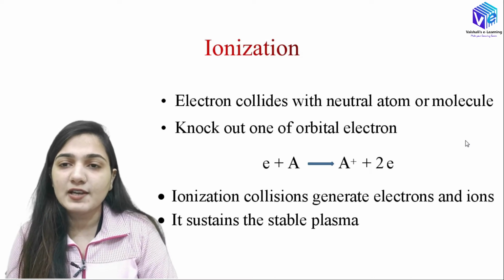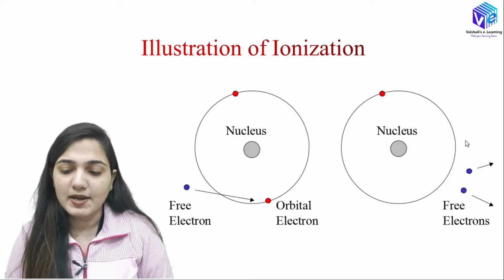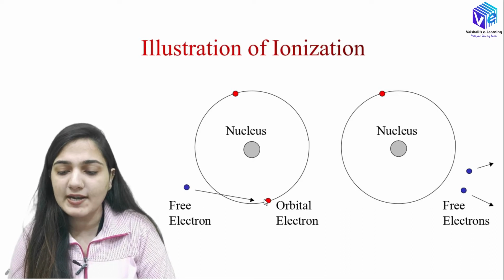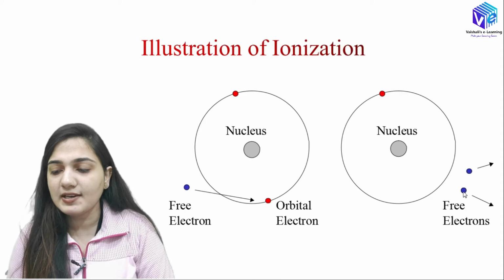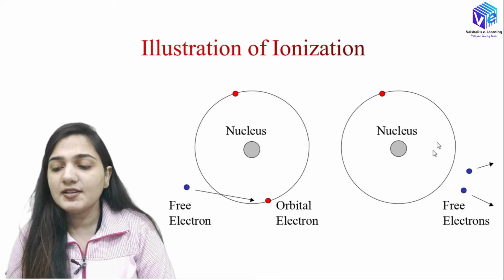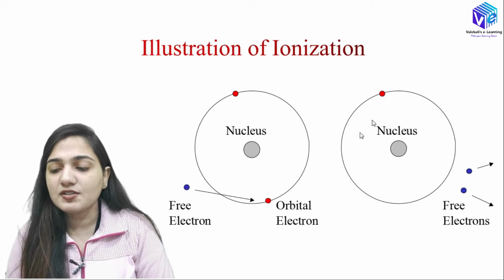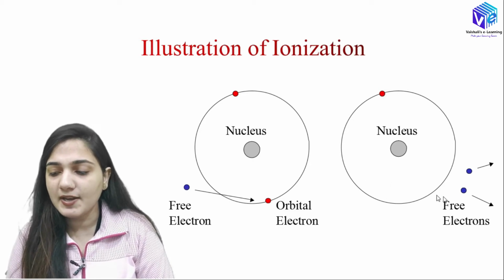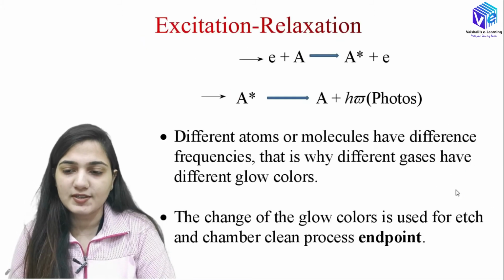The production of electrons is what sustains the formation of the plasma. So you can see here we have this free electron when it is colliding with the atom. Here we are generating the free electrons. Okay, so here this is the nucleus and this is the only one electron that is left in the atom. This is called the positively charged atom, and here we have the 2 electrons. I hope now you understood this process well.